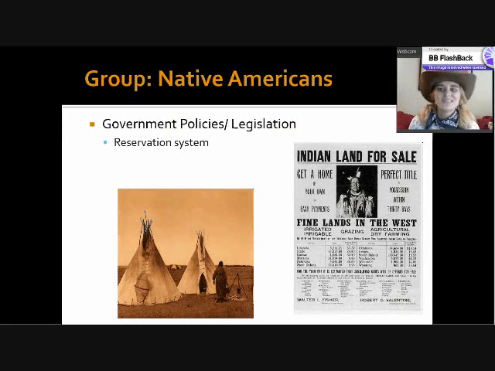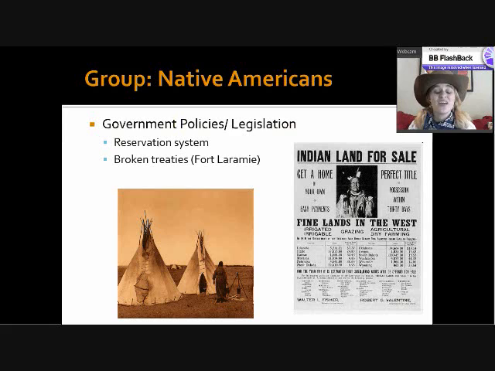The problem is these Native Americans are nomadic. They're not used to settling on land. And not only that, they're putting them on kind of the worst land that they possibly could. On top of that, it actually goes into breaking a lot of treaties that had been signed, such as the Fort Laramie Treaty, where they had actually promised to set aside some of this land in the West for natives.